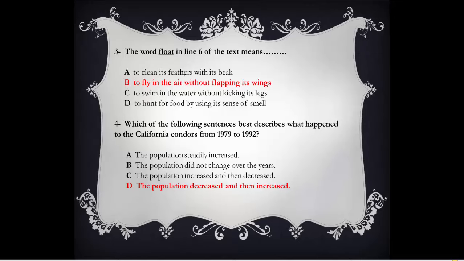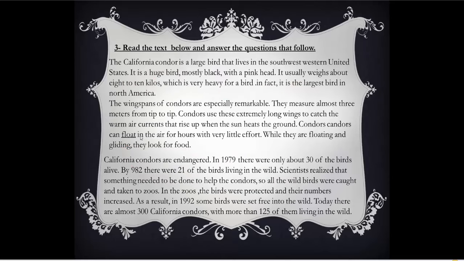Question 3. This is a different type of question which focuses on word meaning. The question is about a word in the text, but we should come up with its meaning from the text, as it is mentioned in the text. The word float in line 6. Usually you are given the line number and the word in the text is usually underlined, as you see here, without even counting the lines, you have it here, underlined.